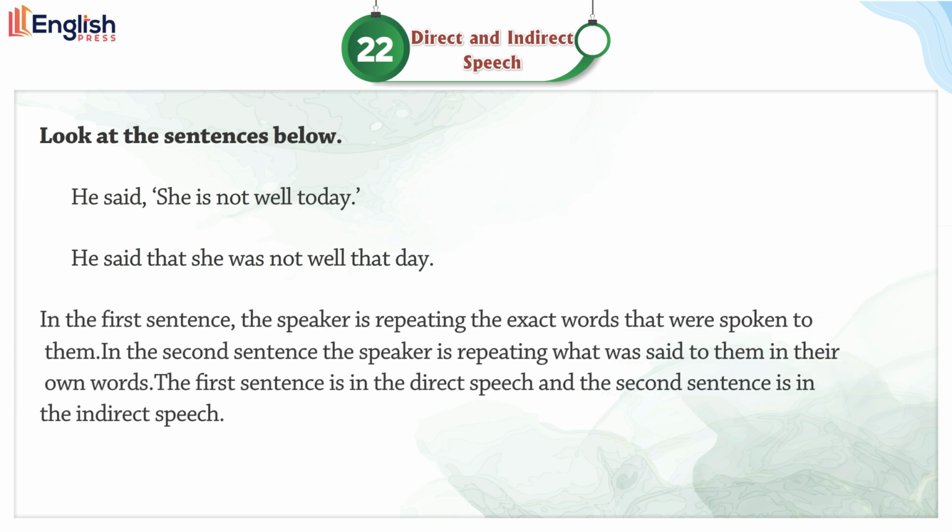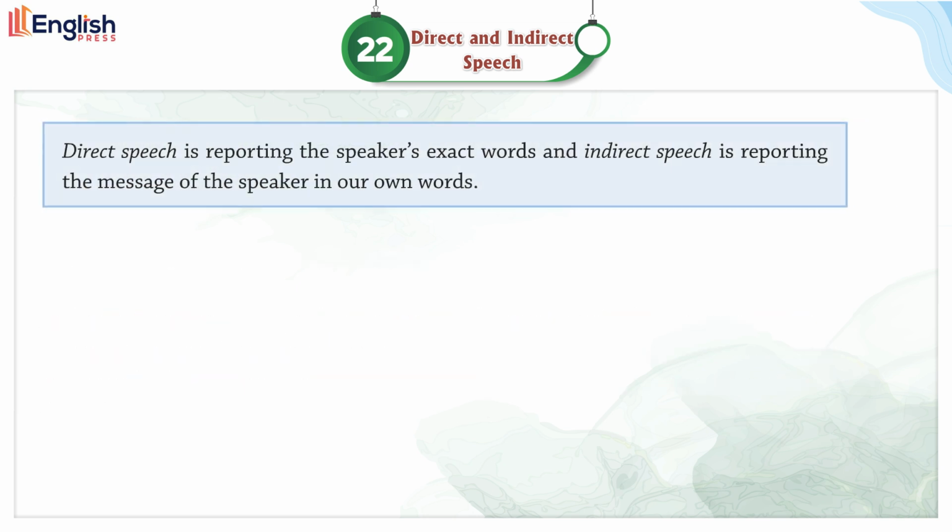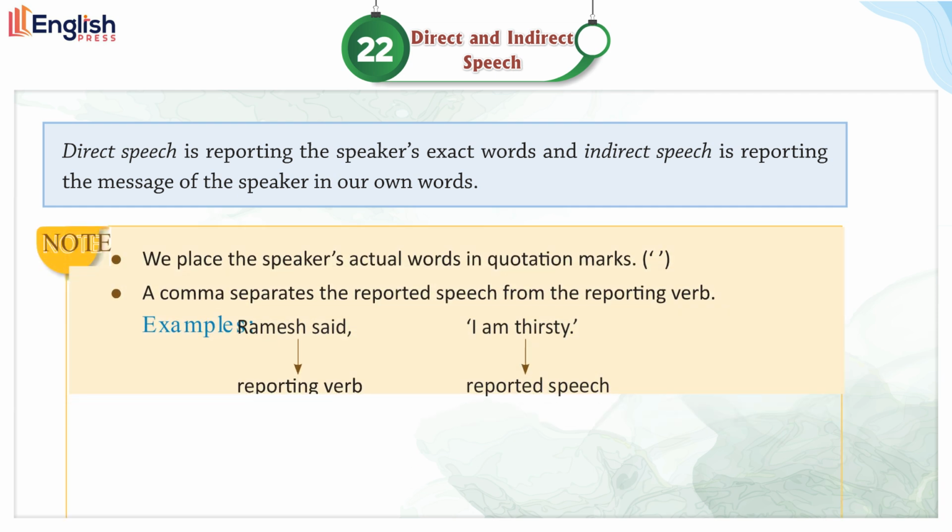In the first sentence, the speaker is repeating the exact words that were spoken to them. In the second sentence, the speaker is repeating what was said to them in their own words. The first sentence is in direct speech and the second sentence is in indirect speech. Direct speech is reporting the speaker's exact words, and indirect speech is reporting the message of the speaker in our own words. Note: we place the speaker's actual words in quotation marks.